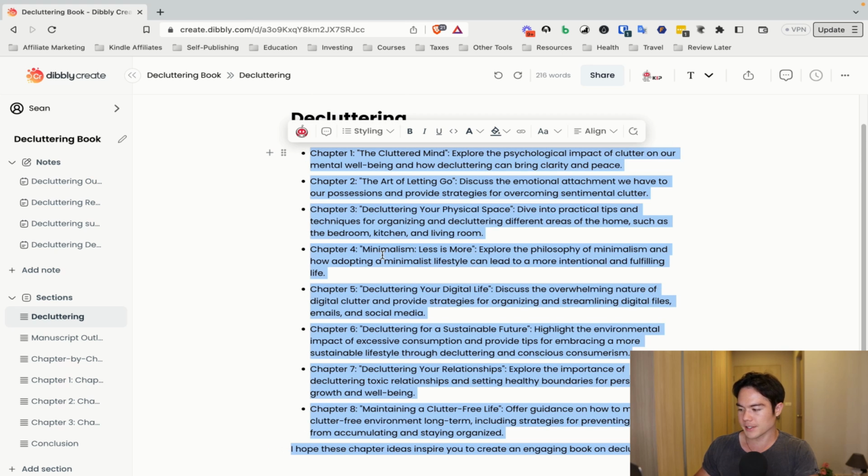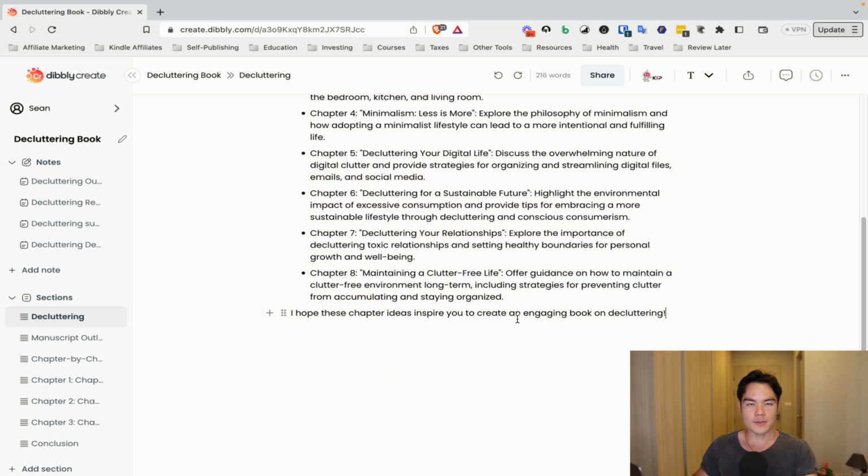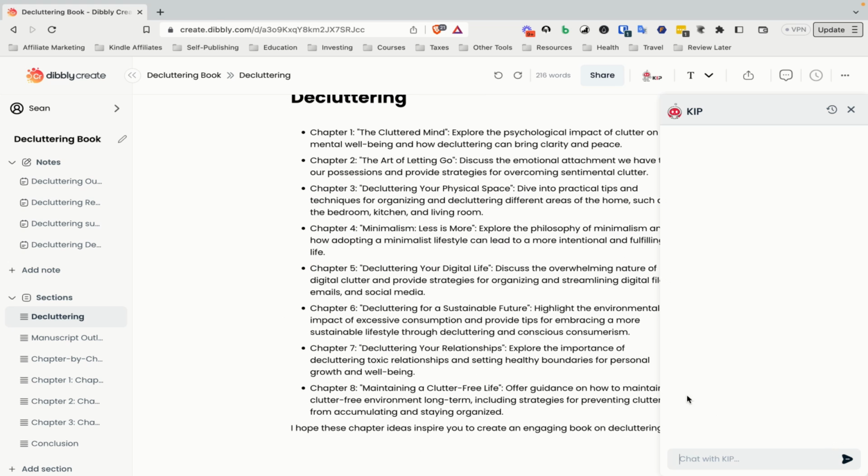The cool thing about this is you can highlight it and then once again pull up Kip, and you can ask it more specifically, like rewrite it in the tone of this, or make it more warm, or make it more professional, or something like that. So that is a cool feature. Also, there's the chat box feature. If you kind of miss the chat interface that you get from ChatGPT, then that's exactly what you get here. You can just chat with Kip and then go back and forth and get some ideas. So you will have your own ChatGPT assistant right here that you can just copy paste.